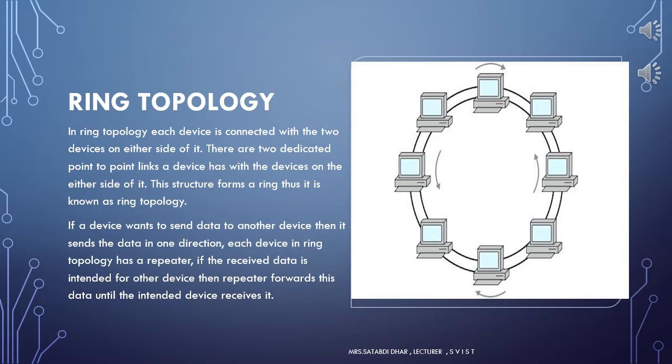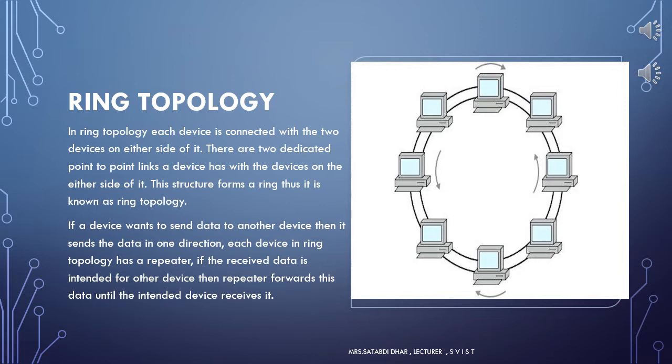This topology uses a token to pass the information from one computer to another. In this topology, all the messages travel through the ring in the same direction. If a device wants to send data to another device, then it sends the data in one direction. Each device in ring topology has a repeater. If the received data is intended for another device, then the repeater forwards this data until the intended device receives it.